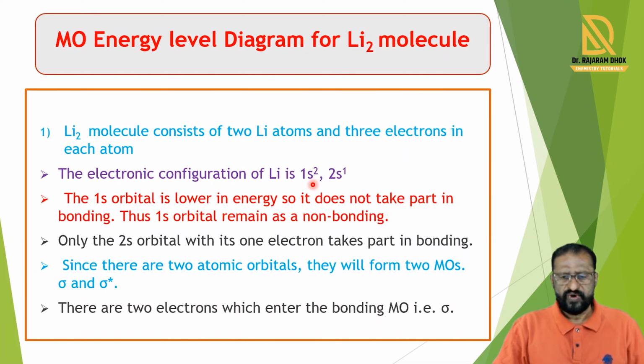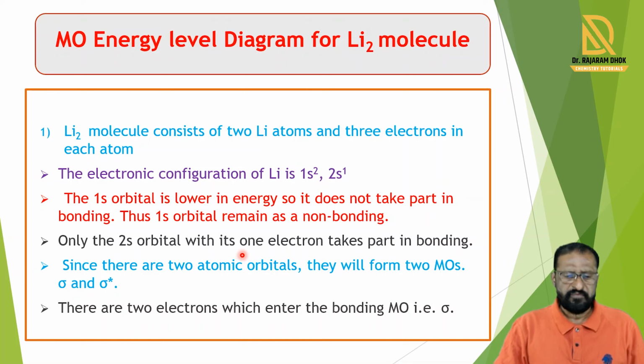In this, the 1s orbital is lower in energy, so it does not take part in the bonding. Thus, the 1s orbital remains non-bonding. Only the 2s orbital with its one electron takes part in the bonding.